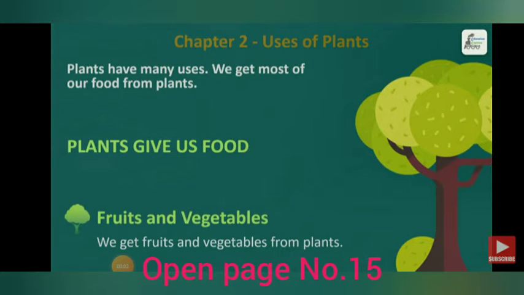So kids, plants have many uses. We get most of our food from plants. And what kind of food do we get? Let us see. Plants give us food. So we get fruits and vegetables from plants. We get many kinds of fruits and vegetables from plants.